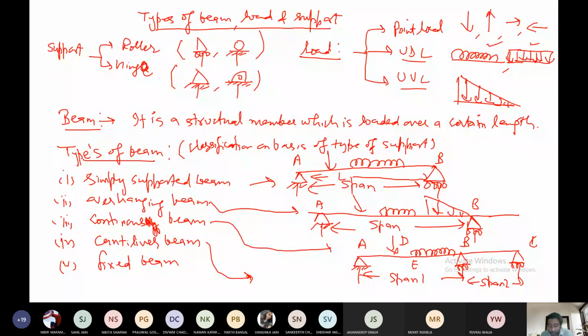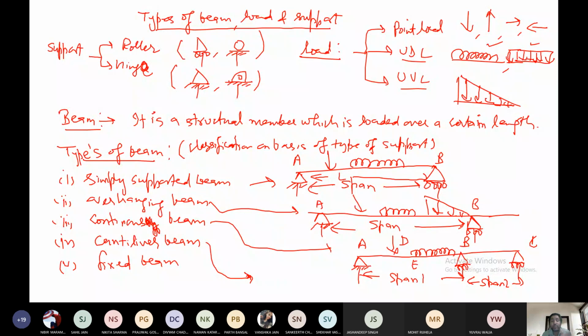This is an example of an overhanging beam. You can see at the metro station, when the metro station ends, the railing of the metro continues moving ahead, and the pillars are there. Such a beam is called an overhanging beam, in which you can say this is a load. What is the load here? The load is the metro train which is placed on the railings.